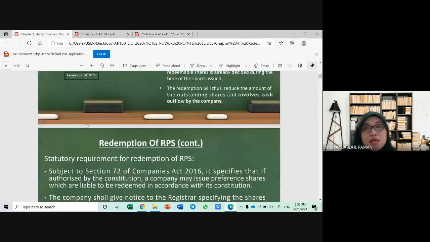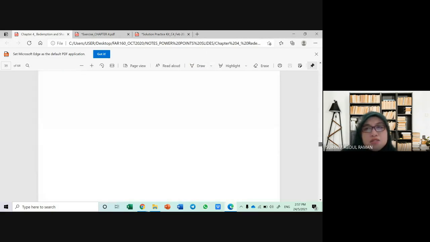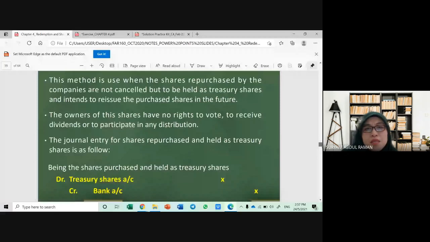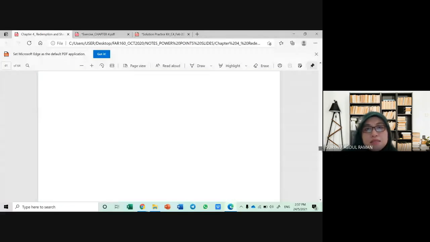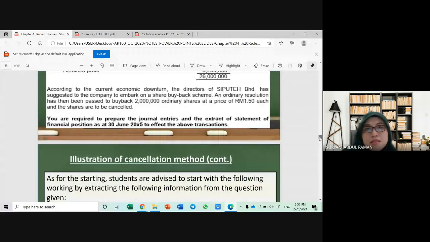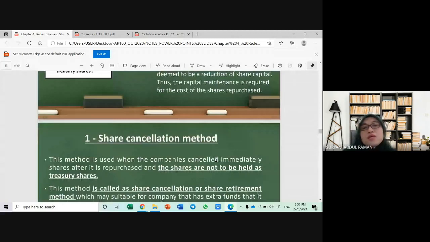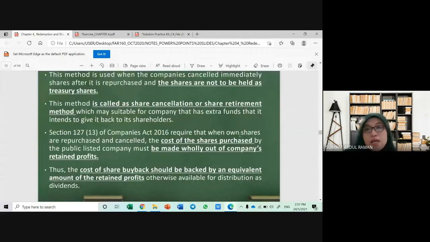Okay, remember as I told you, according to the provision in the Companies Act, Section 127, subsection 13 of the Companies Act requires that when own shares are repurchased and cancelled, the cost of the shares purchased by the public listed company must be made wholly out of the company's retained profit. So you kena gantikan balik cost you beli tadi dengan mengambilnya daripada company's retained profit. Thus, the cost of share buyback will be backed by an equivalent amount of the retained profit. So, berapa amount nak ambil, you will take the same amount.